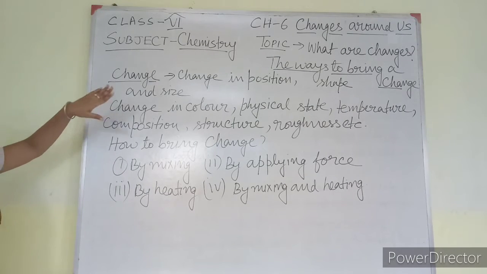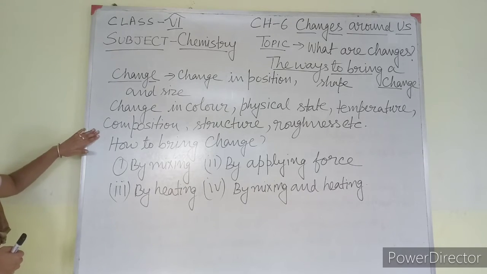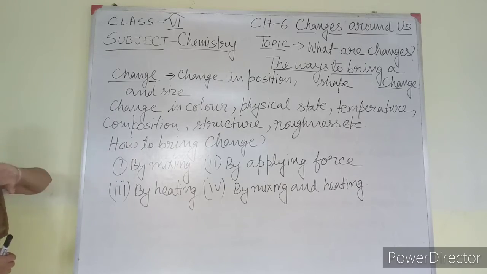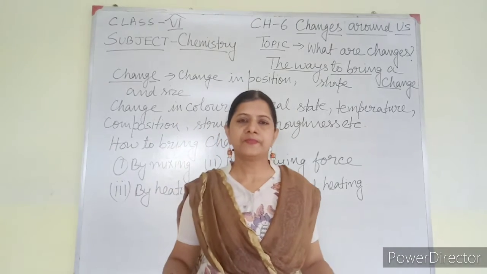Change can be in position, shape, size, color, physical state, temperature, composition, structure, roughness, so many things. Changes can be of varieties.